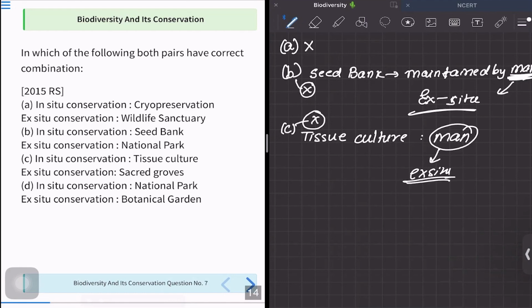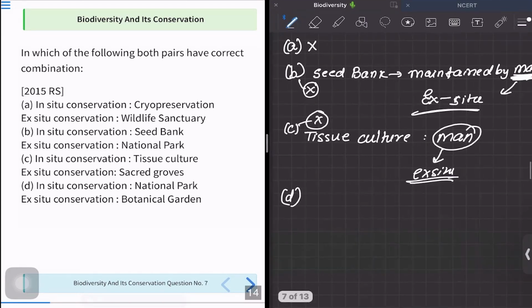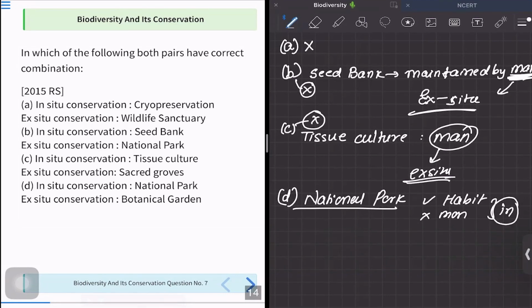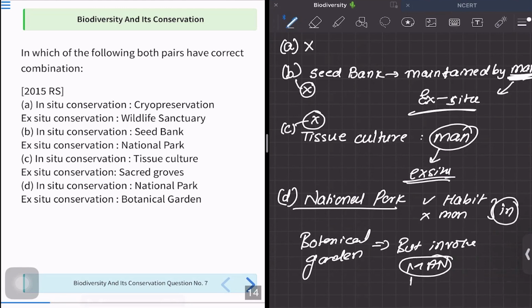So ultimately we have our answer as option D, but let us discuss it once again to be sure. Option D is saying in situ conservation is national park. Yes, national park is the actual habitat and there is no direct involvement of man. So yes, this is in situ, and in ex situ they have given botanical garden. So yes, there is habitat, but it involves man, because these gardens are man-made, correct? These are man-made, so it becomes ex situ.